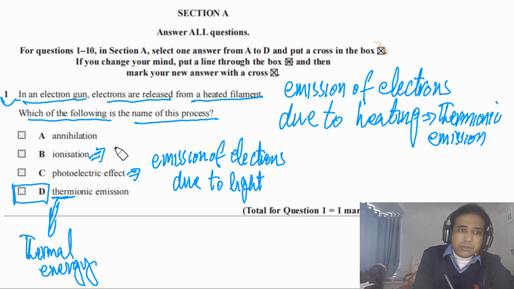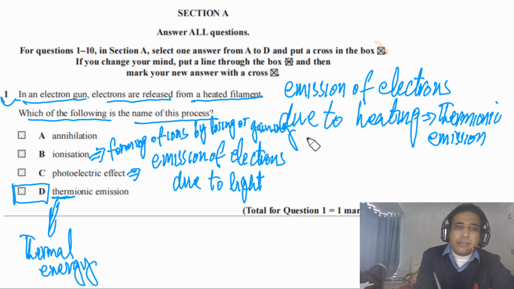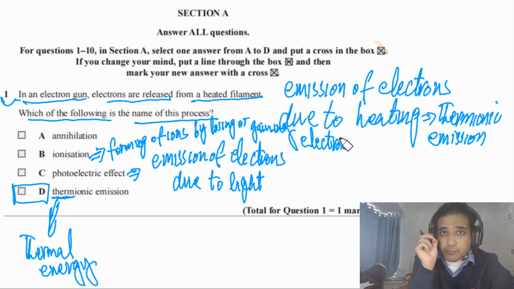Ionization. Ionization is the process by which ions are formed, forming of ions by losing or gaining electrons. So this is a general term. How are ions formed?